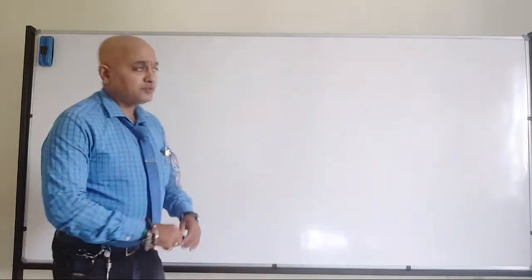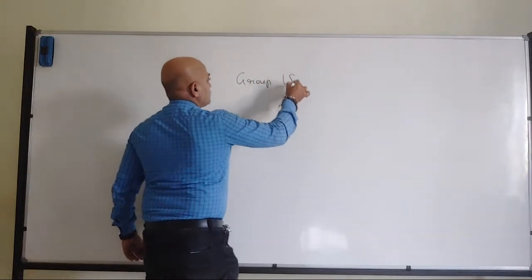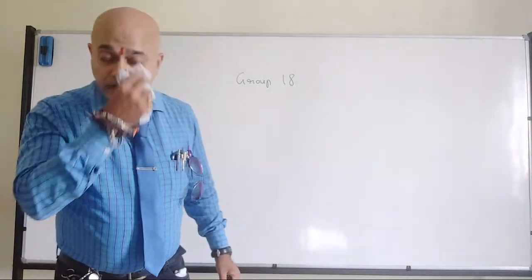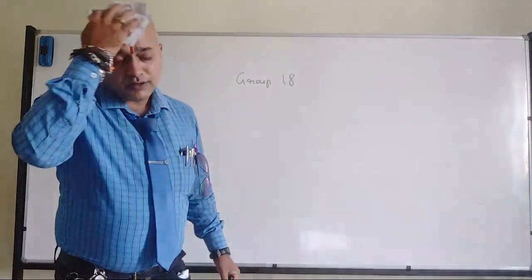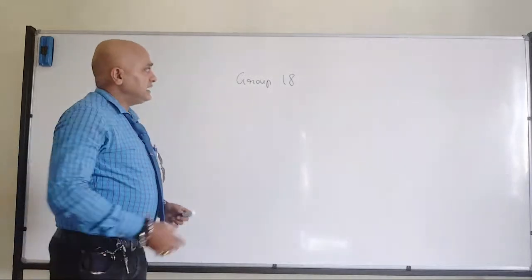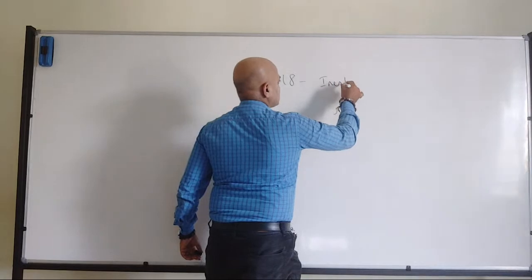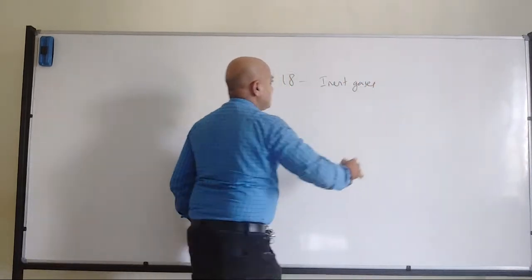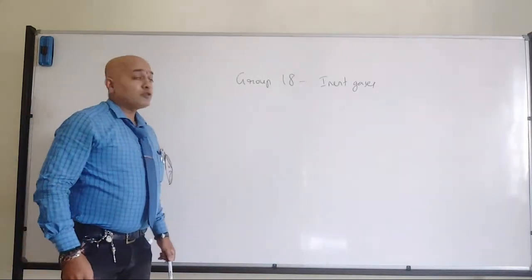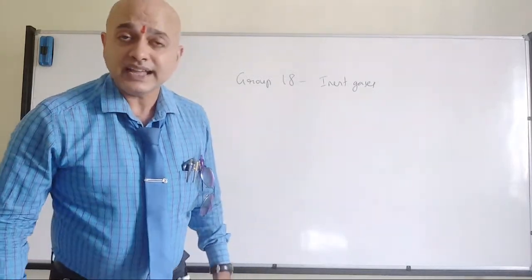Okay. So we will move to the last part of the topic, that is group 18 elements. Now when I am talking about group 18, all of us know they are inert gases, the 0th group elements, right? So that's where we have the group 18 elements, which are composed of inert gases.